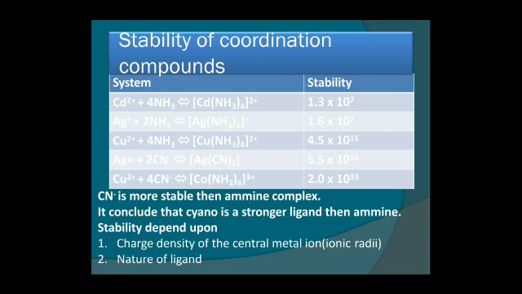According to electronegativity the sequence is F, O, N, Cl. Nitrogen is more electronegative than carbon, so cyanide ion is more stable. Cyanide is more stable than the amine complex. It concludes that cyano is a stronger ligand than amine. Stability depends on the charge density of the central metal ion and the nature of the ligand.